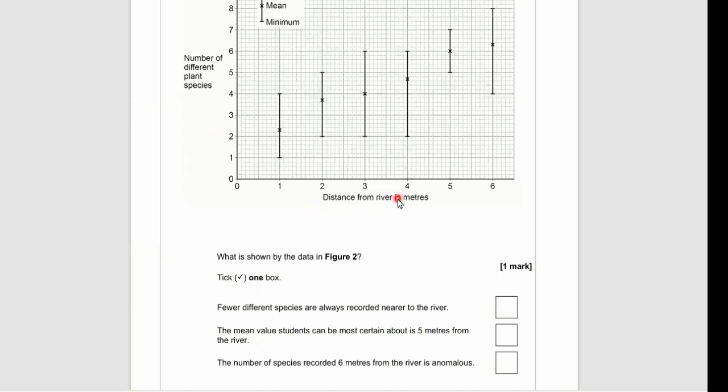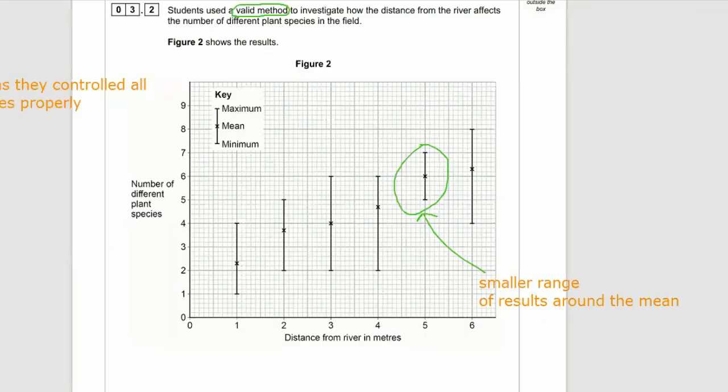The mean value students can be most certain about is 5 meters from the river. The number of species recorded 6 meters from the river is anomalous. Well, look at the size of these lines. These are called error bars, and they show the deviation or the range around the mean. So the mean value students can be most certain about is 5 meters from the river. Well, look at the one at 5 meters. It's got a really small line, and that means the maximum value and the minimum value above and below the mean are smaller. So our results were more closely grouped together here. This is a more precise or a more accurate and more reliable result, as it has a smaller range around the mean.